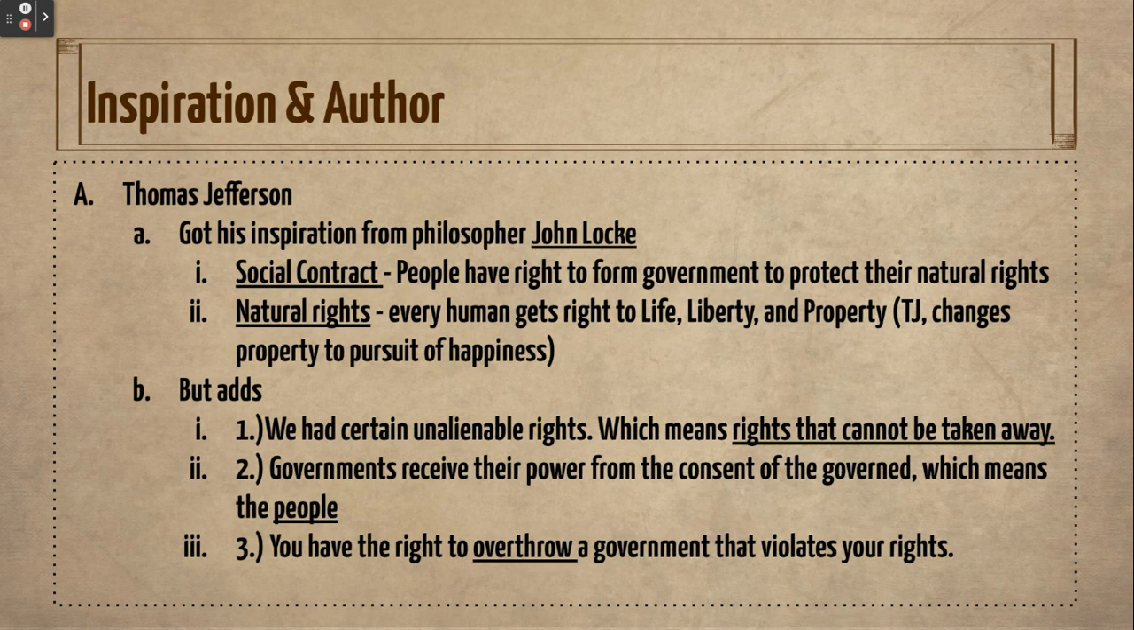Jefferson doesn't stop there. He also adds that we as humans have natural rights, yes, but we also have unalienable rights as well. This means that they can never be taken away from us. Another big theme that Jefferson adds is that government gets the power from the people, meaning they are designed to serve us and to protect us. We give them the power to do that.